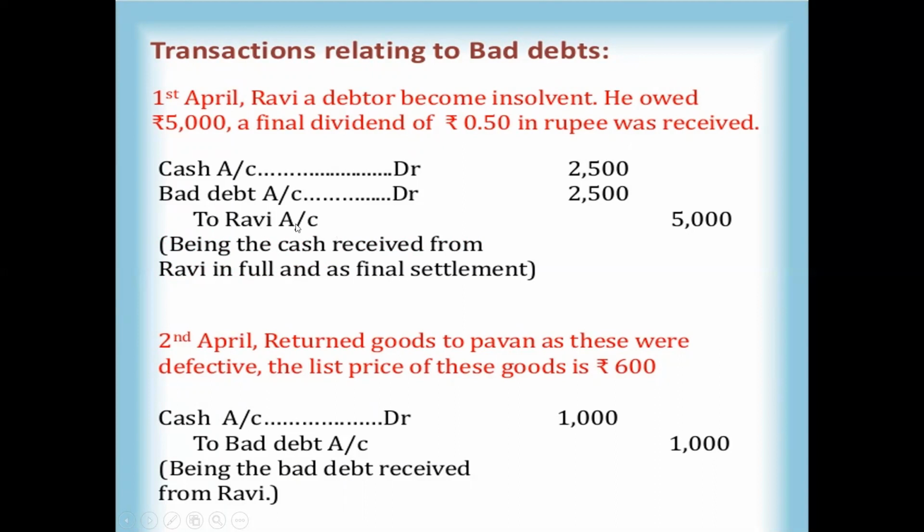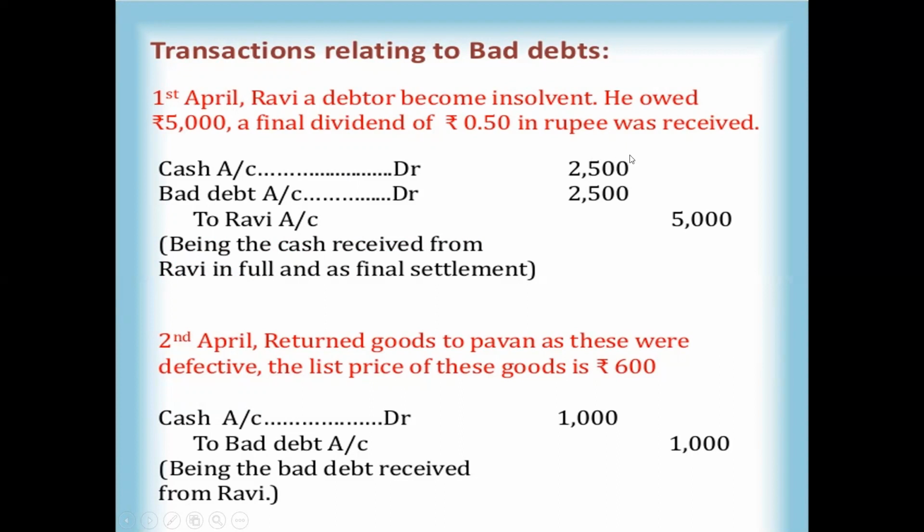He is a debtor, so he is giving, so the Ravi account should be credited. And here we received cash, that is 2,500 rupees. Also there is a bad debt because we are not able to receive fully from Ravi.